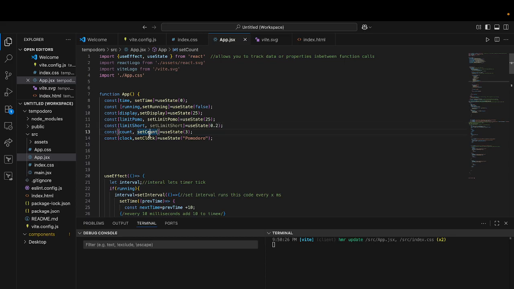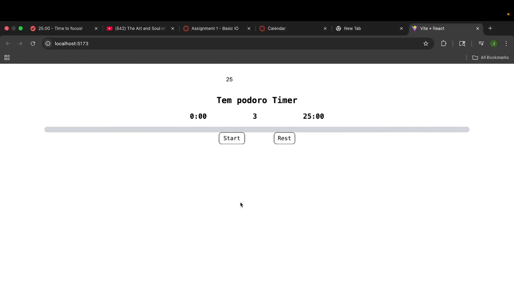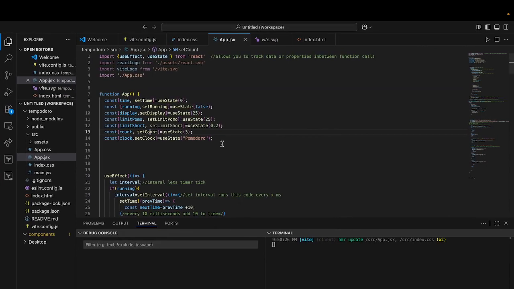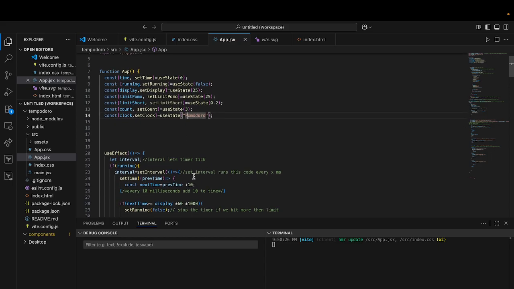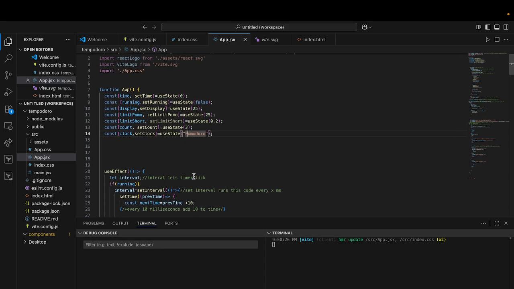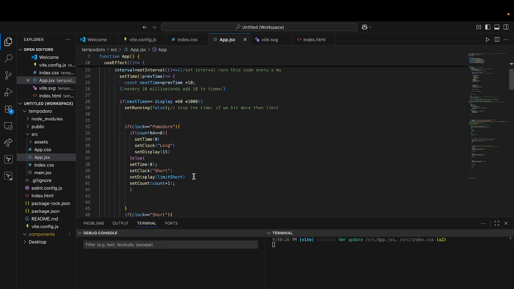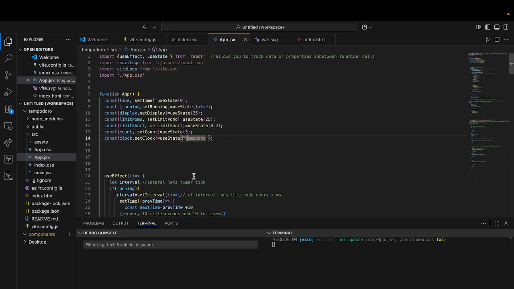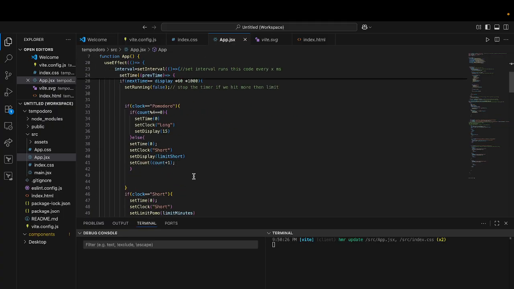And then I also have a set count. What this count is going to do is count how many times we've been through a Pomodoro timer, so that way you can switch to the short timer. And then after that, we have the clock, which basically tells us which timer we're on. So I'm using these to switch between different timers. I think I already explained that beforehand, but let me make sure this actually works, because I don't think I checked if that actually worked last time. So let's check if that actually works.